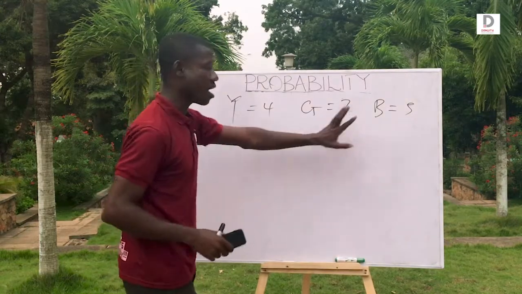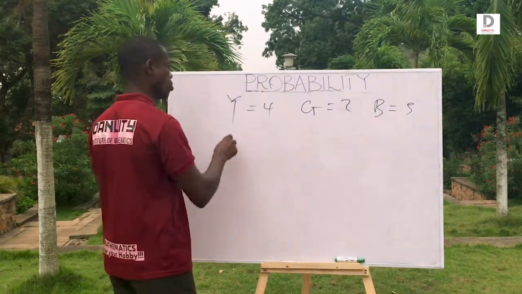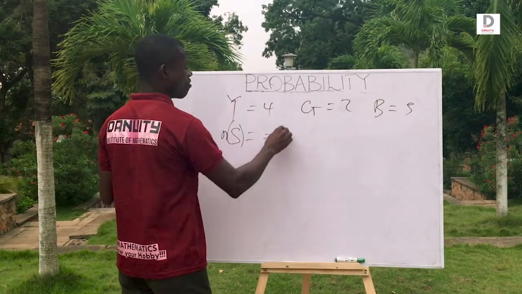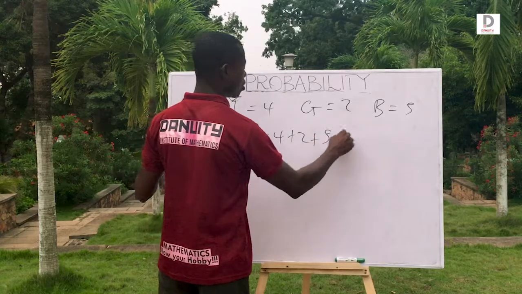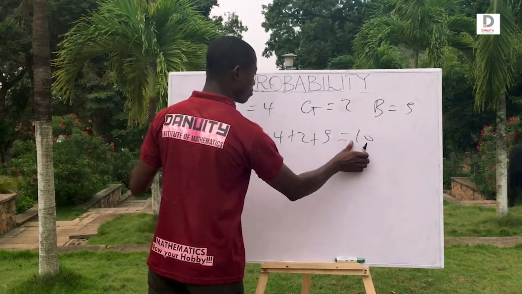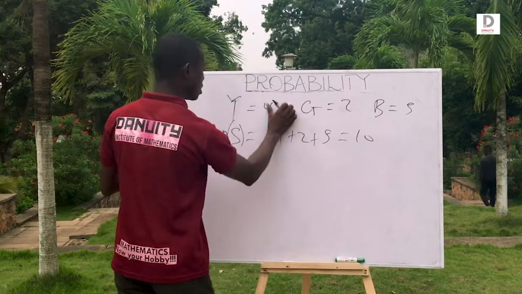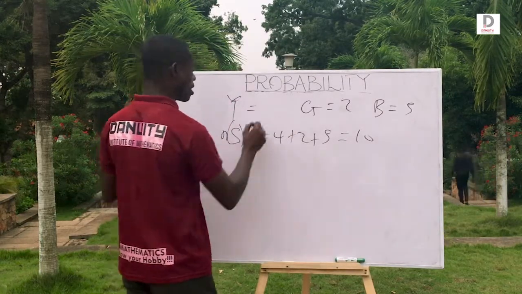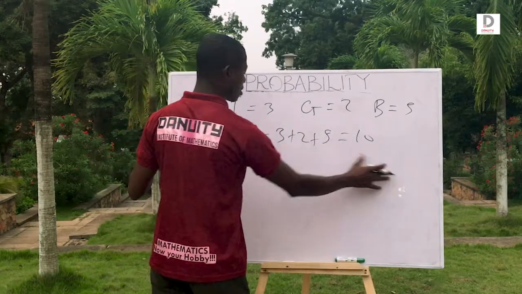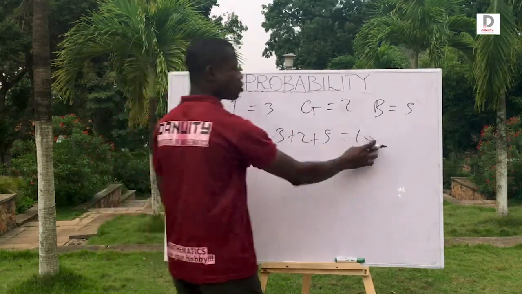I believe you remember that total sample space will be equal to 4 plus 2 plus 5, equal to what? 11, right? Let me change this one to 3 to make our work easy. So 3 plus 2 plus 5 gives us 10. So this is the total sample space.